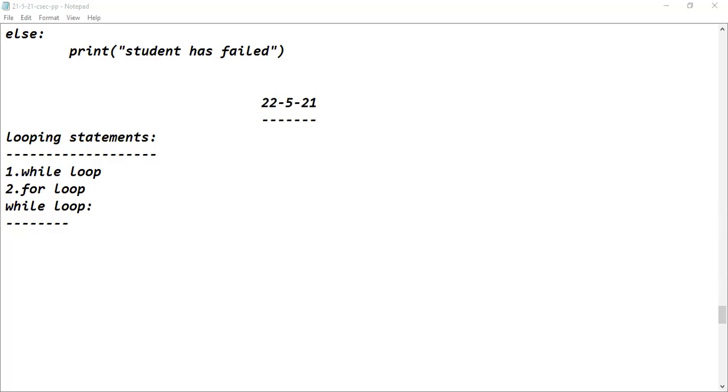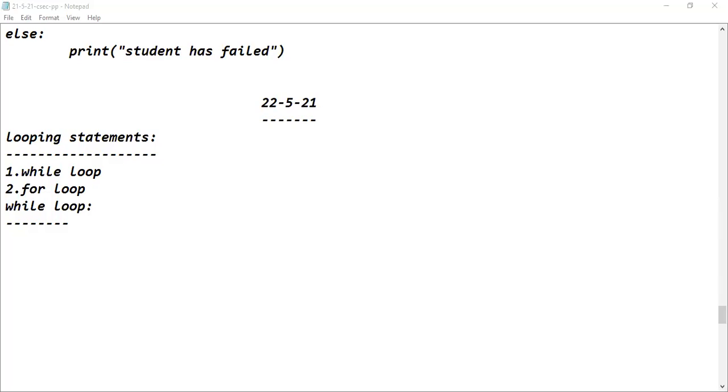How many types of looping statements are seen in the Python programming language? If you observe, only two types are supported. While loop and for loop are supported, but not do while loop. The do while loop concept is not seen in the Python programming language.